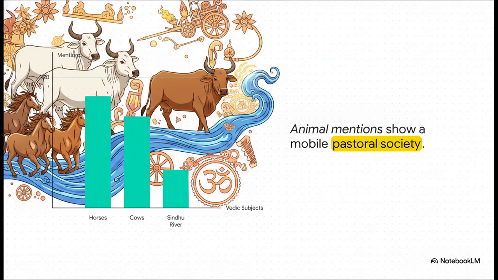In the hymns of the Rig Veda, the Sindhu River is mentioned an impressive 73 times. But look at the animals. Cows are mentioned 176 times, and horses? They are mentioned a staggering 215 times. This linguistic data proves beyond a shadow of a doubt that they were a highly mobile pastoral society. Their entire existence, wealth, and culture were centered completely around their livestock.